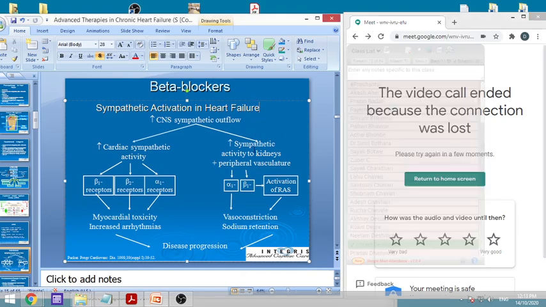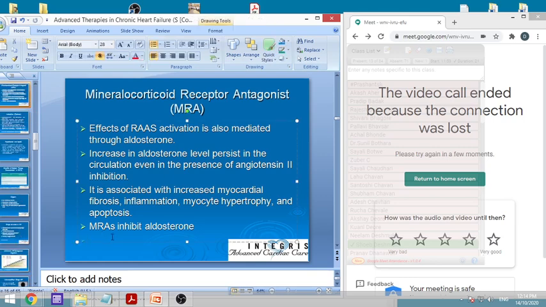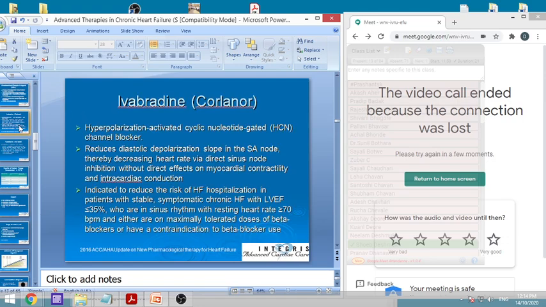So these are the various activities which are occurring over there, and definitely this beta blocker will block this action, and therefore it will be protective. Then mineralocorticoid receptor antagonist, that is aldosterone receptor antagonist. An example we have seen is spironolactone, and this will be important. We have seen yesterday how it is useful. Then next is ivabradine, which is a new drug.